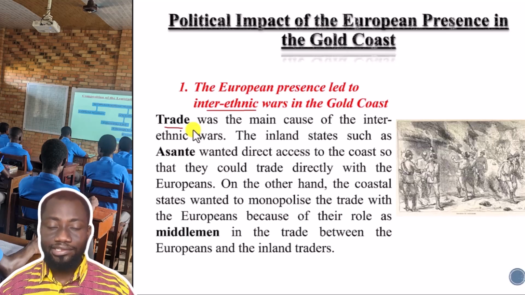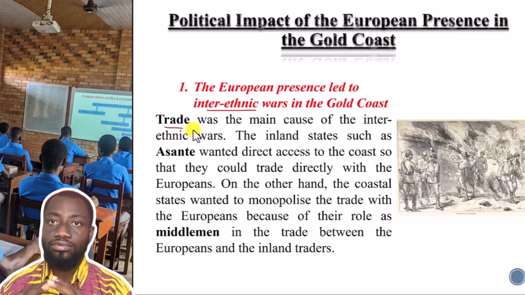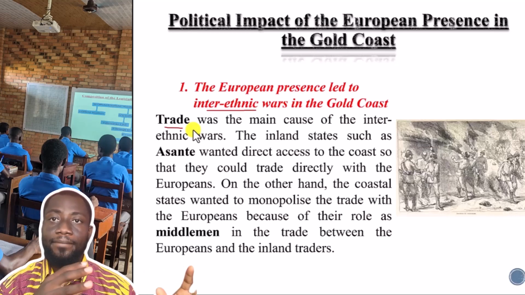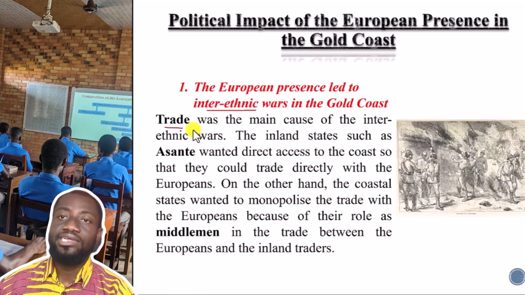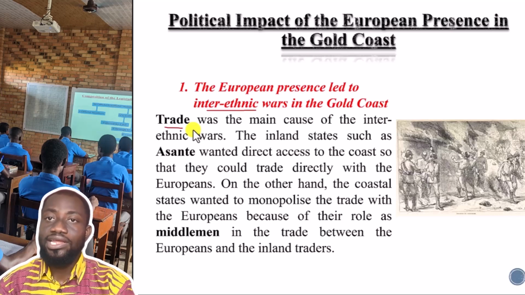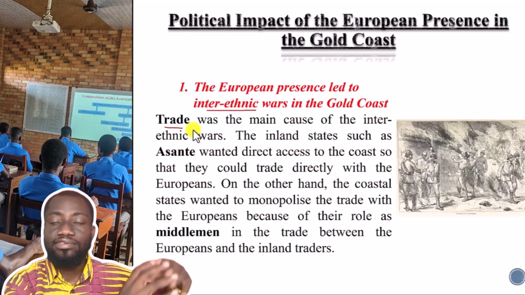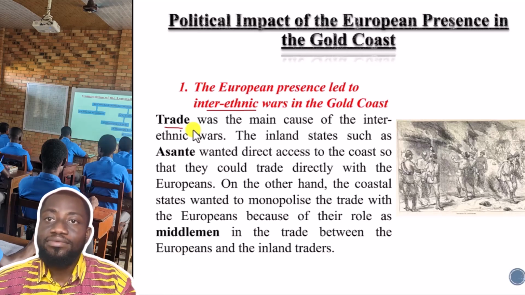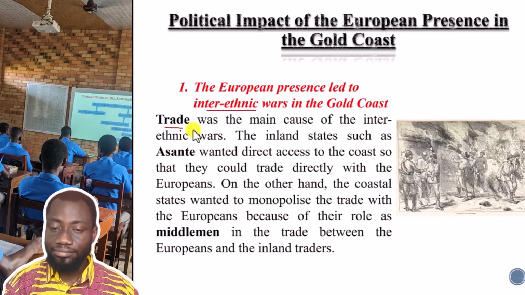So, for instance, if an Asante wants to sell gold to the British or the Europeans along the coast, they may have to give the gold to the Fantis. The Fantis will purchase the gold, and then they will in turn go and sell it to the Europeans. So the Fantis acted as middlemen in the trade between the Asante and the British.